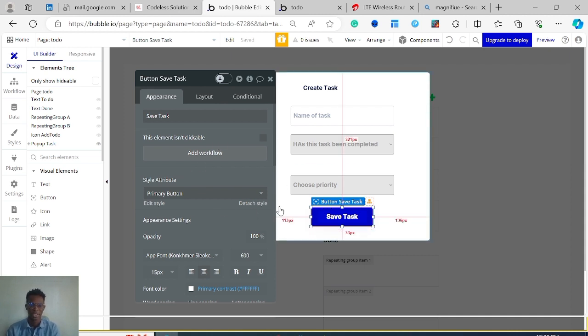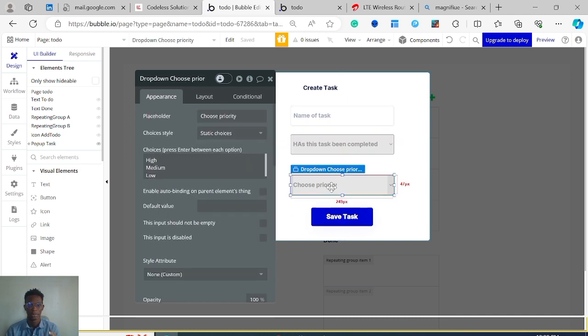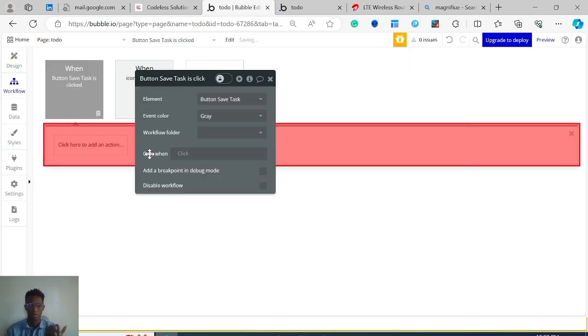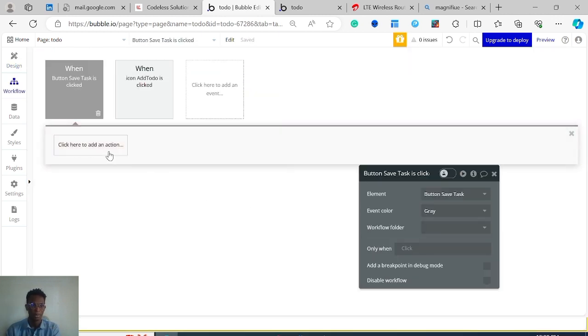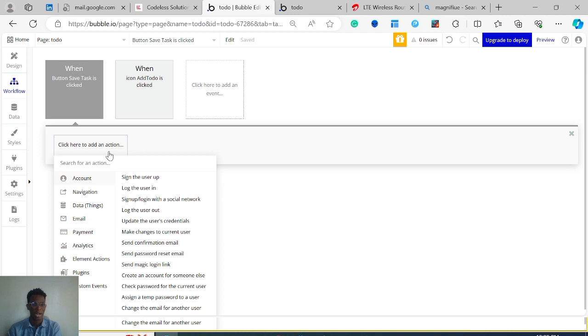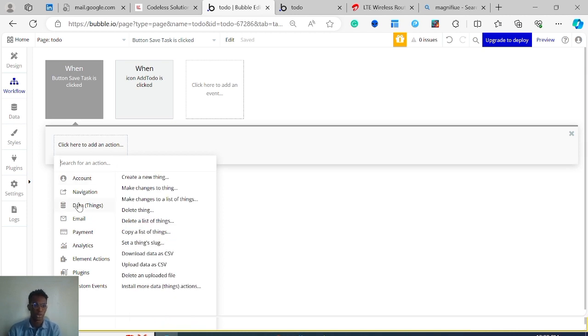So this button, save task, when I click on it, I want to take all the information in each of these inputs and store it inside the database, so that the next time you want to enter information, this has been cleared, but your data is in the database. So I'm going to go to save task, I'm going to add a workflow, remember what we did earlier. And here now, which section are we going to go to? Yeah, you guessed it. We're going to go to data things, because we want to store it in the database.